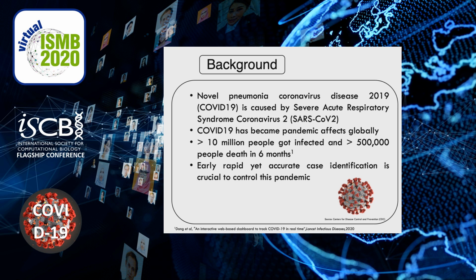COVID-19 has become a pandemic disease that affects the world globally, with more than 10 million people infected and more than half a million people dead in around 6 months since it was first discovered in late December last year in Wuhan, mainland China. Therefore, an early, rapid yet accurate case identification is crucial to control this pandemic disease.